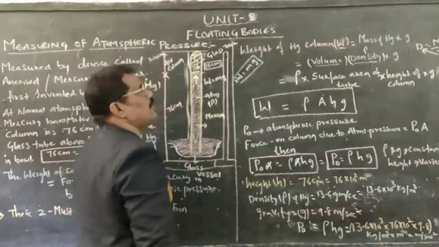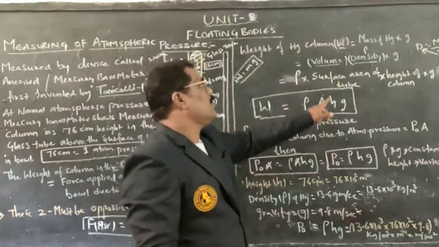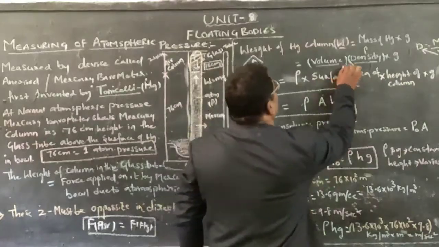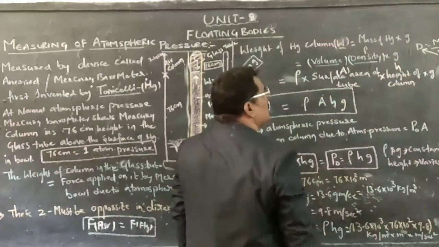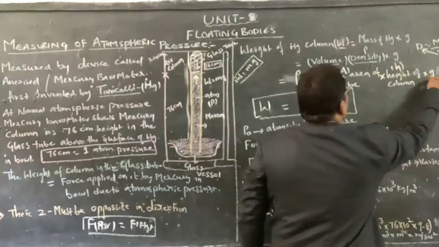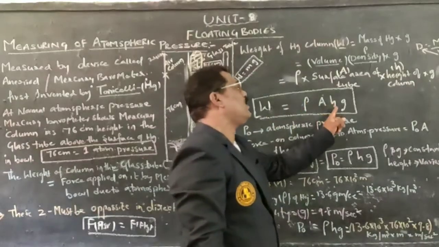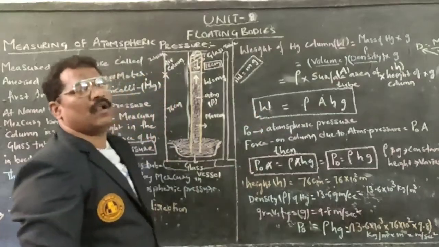Therefore, weight of the mercury column W is equal to rho, which represents density, A for surface area, small h for the height of the column, and g for acceleration due to gravity. So rho into A into h into g gives us the weight of the mercury column.